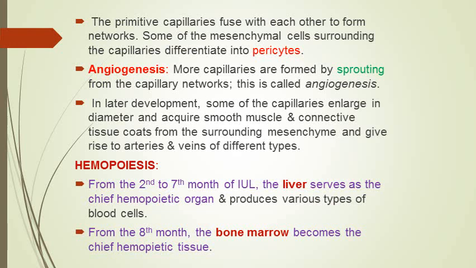The capillary networks which have been formed as a result of vasculogenesis, these capillary networks give rise to sprouts and buds, and these sprouts and buds grow and thus new capillaries are formed. This method of formation of blood vessels is called angiogenesis.